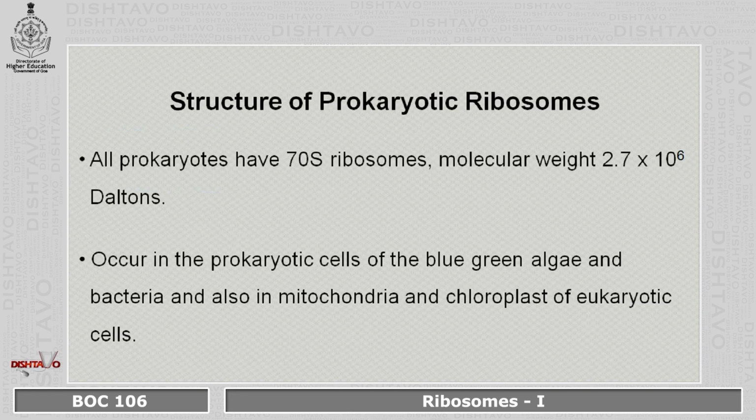Structure of prokaryotic ribosomes. All prokaryotes have 70S ribosomes. The molecular weight is 2.7 into 10 raised to 6 daltons.